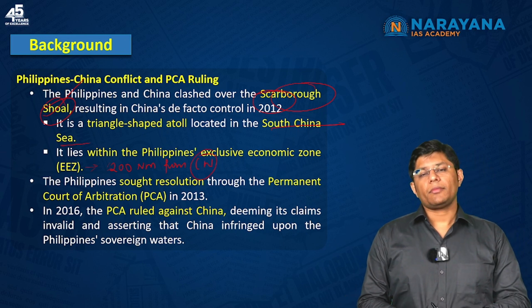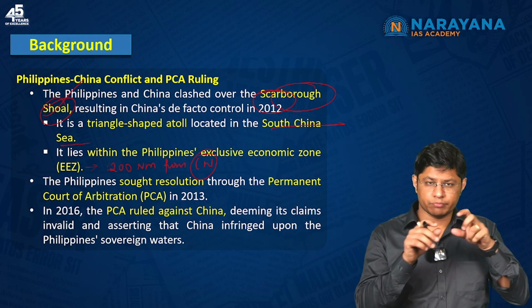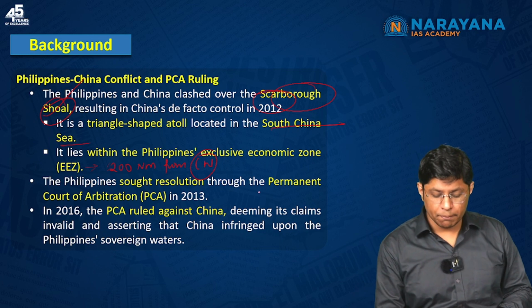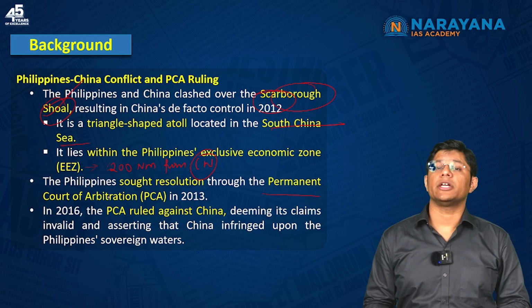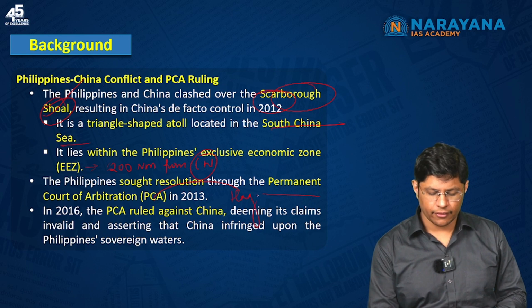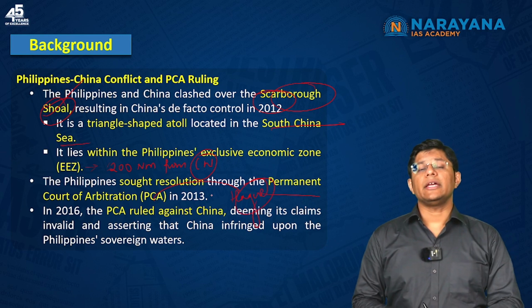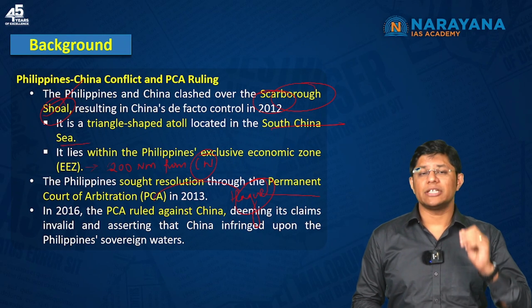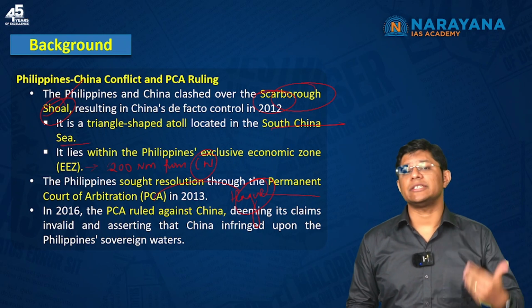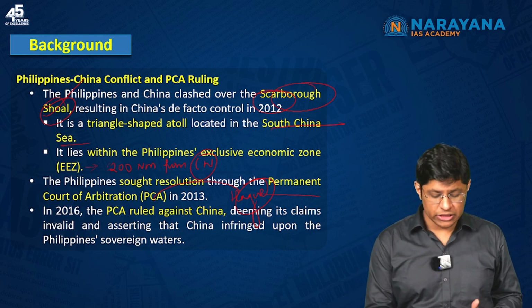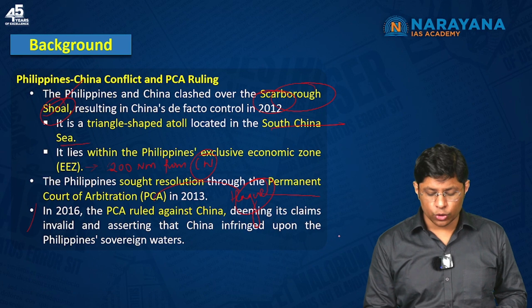As this is a point of contestation between the Philippines and China, the Philippines approached the Permanent Court of Arbitration in the year 2013, and this PCA sits in The Hague. In the year 2016, the PCA gave its judgment. It ruled in favor of the Philippines, which means it did not accept the claims made by China.